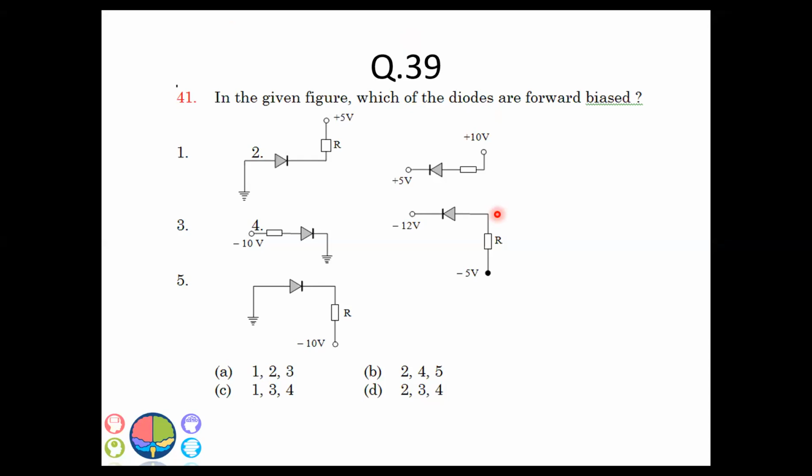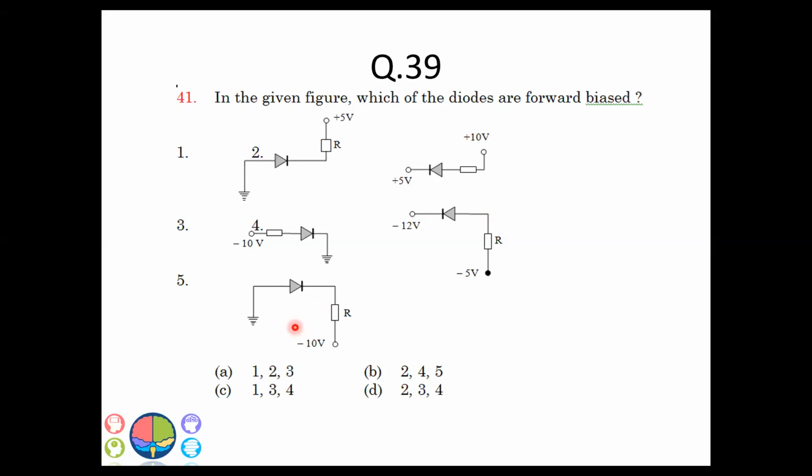So when you're looking at the options, you have to look down because it's a combination. It's not just one which is having forward bias. This is the first figure, this is the second, this is the third, this is the fourth, and this is the fifth. So this is 1, 2, 3, 4, and 5.